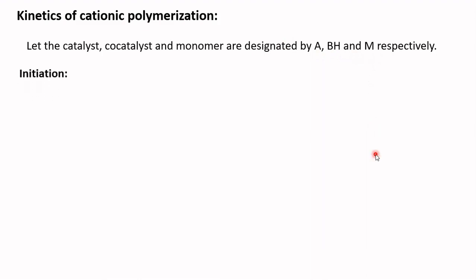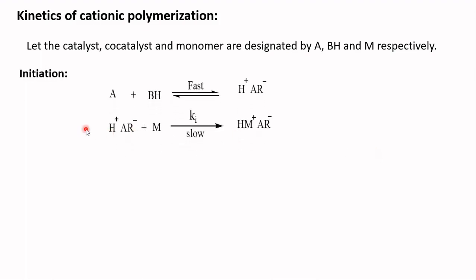As usual, the first step is the initiation step. In the initiation step, the catalyst reacts with a co-catalyst and forms a catalyst co-catalyst complex. The catalyst co-catalyst complex so formed reacts with a monomer and forms a carbanium ion gegenion complex.